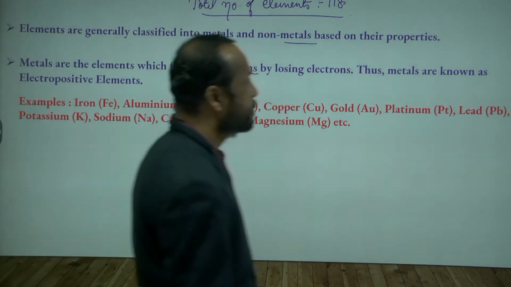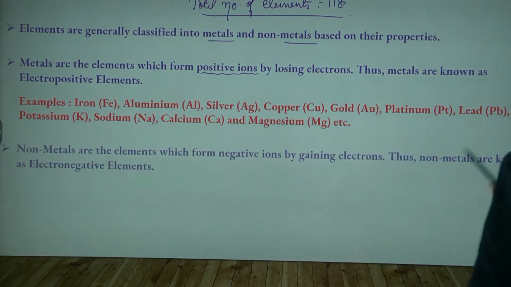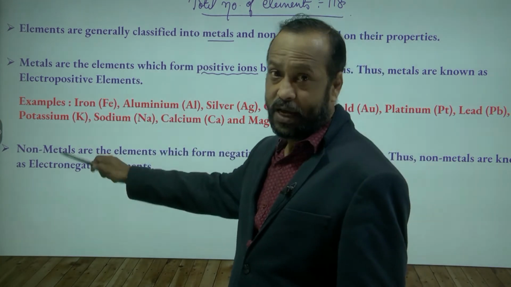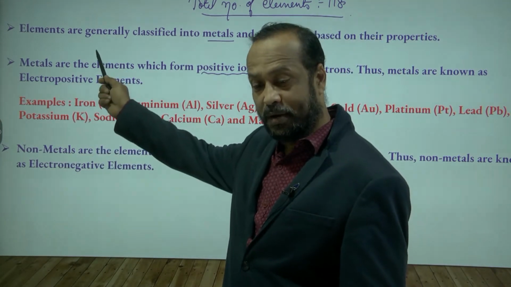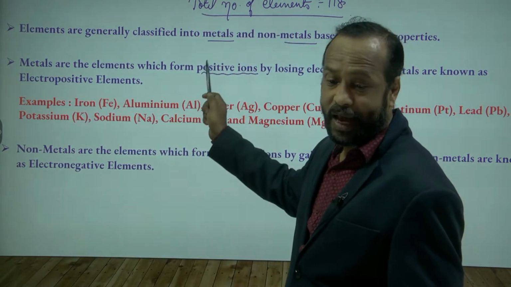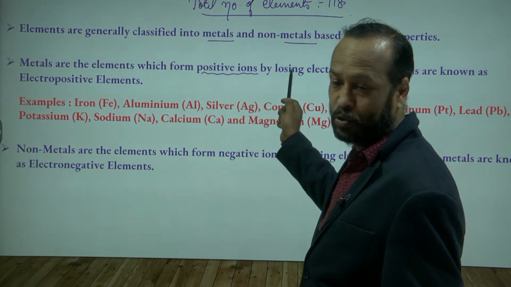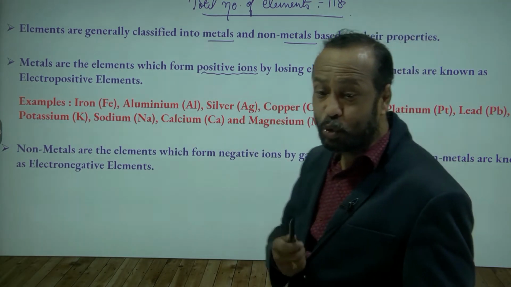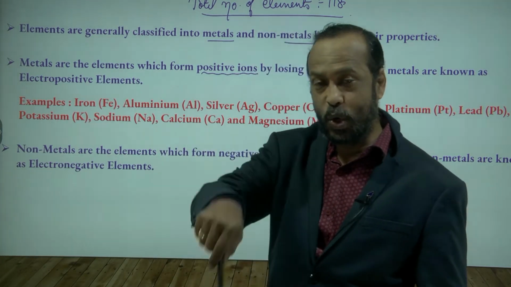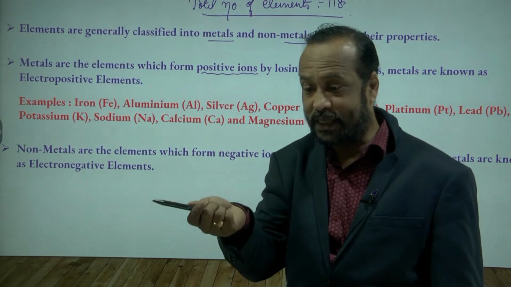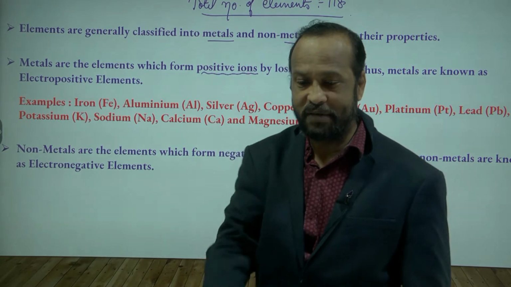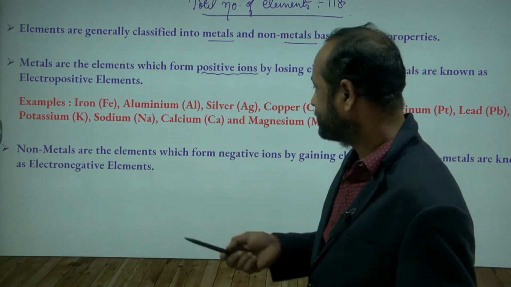Okay. Now then come to the next one. Now let us see the non-metals. So metals and non-metals. Non-metals are exactly opposite to the metals. Yes or no? So metals are what? They form electropositive ions by losing electrons. So they are losing electrons and forming positively charged ions. And now non-metals are what? Opposite. So opposite means what? The metals are losing the electrons, so non-metals will gain the electrons. Yes or no? Gain the electrons.